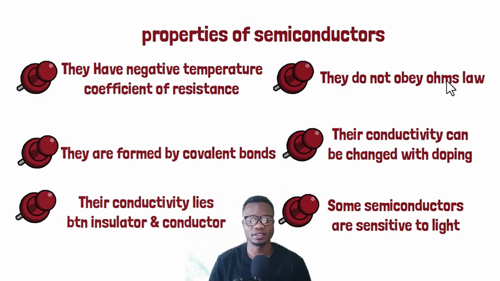Nimekupa properties 6, lakini I'm sure zipo zaidi ya hizi. So you can go and read some other books and you can have a lot of points. But to start with, points 10 nyingi, maana kwa mtihani unaweza kuambiwa mention 5, mention 4, 3, 2. I think it will be easy for you to answer your questions. So up to this point, this is the end of semiconductor part 1.